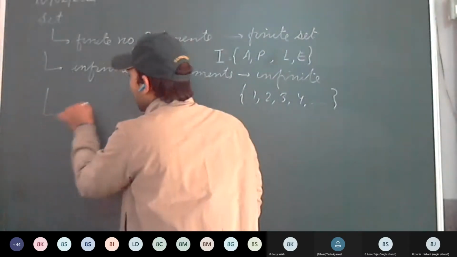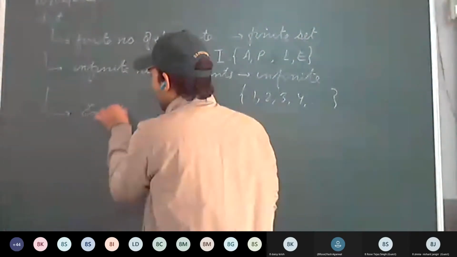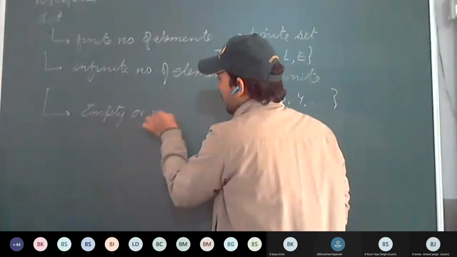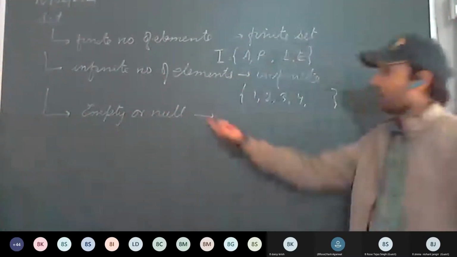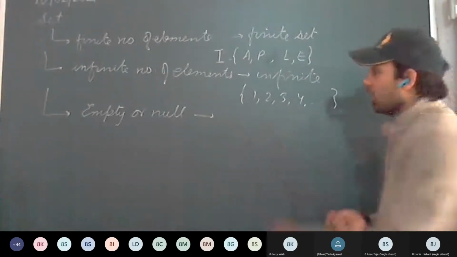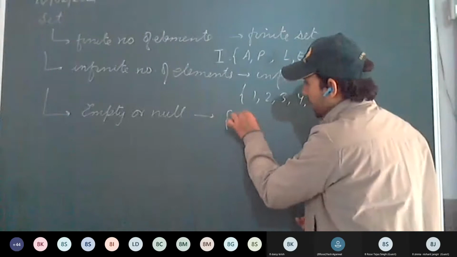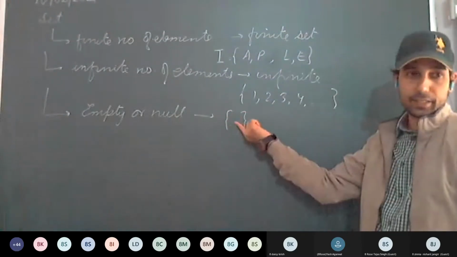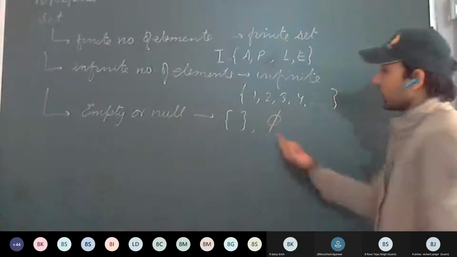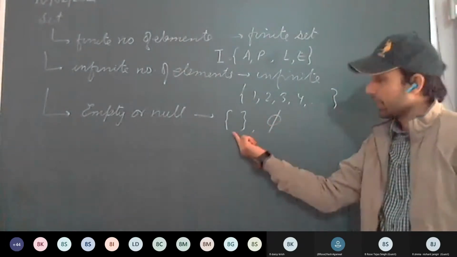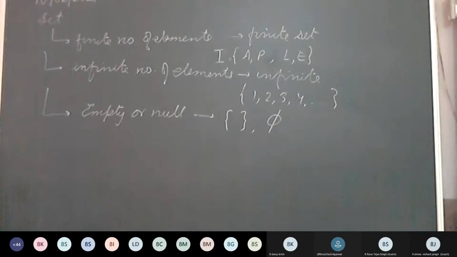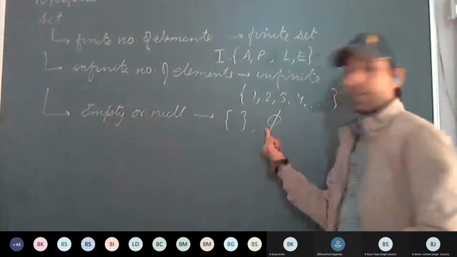Next is the empty set or null set. It does not contain any element. No elements are there. So it can be represented like this: a set with nothing inside. Or it can be denoted like this, phi. Either like this or this way. So it is a null set, an empty set. It does not contain anything.